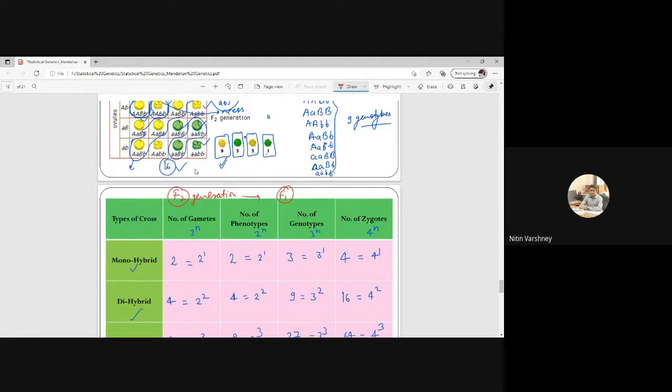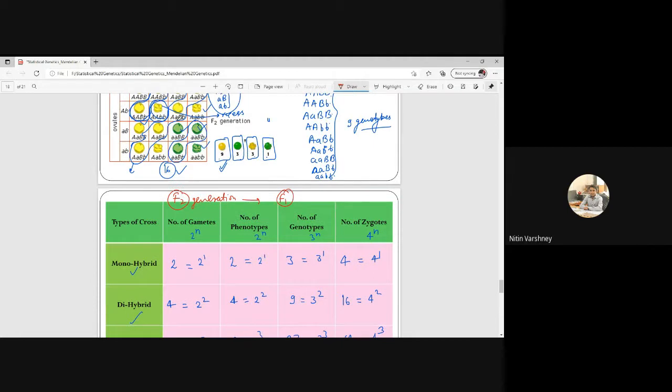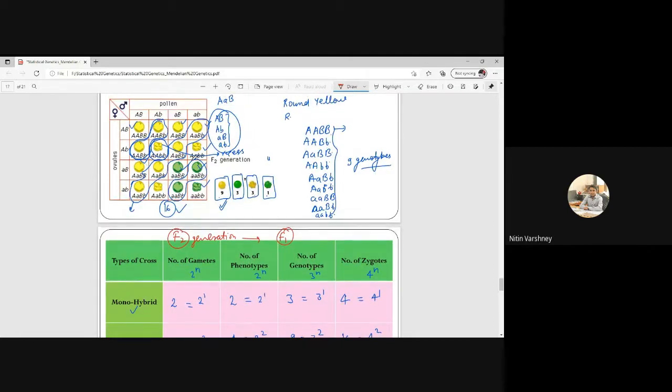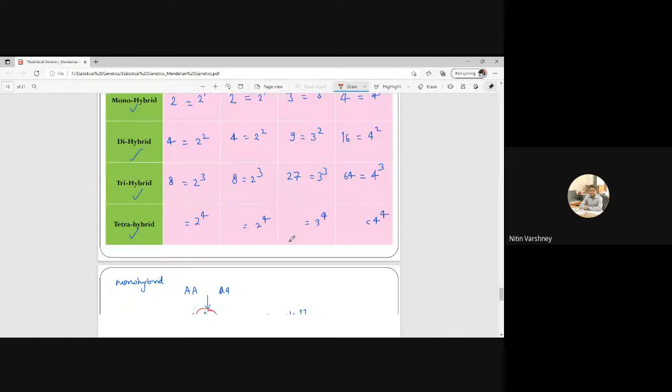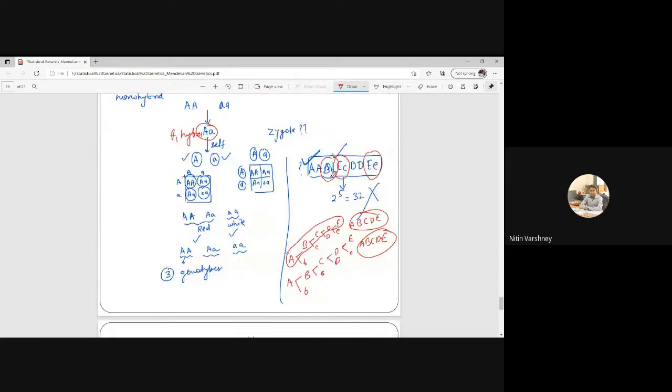After the F1 hybrid, we do selfing and tell the results of the F2 generation. Number of phenotypes is 2 to the power n, number of genotypes is 3 to the power n, number of zygotes is 4 to the power n. So remember this, it is very important. So the number n here will be 3.